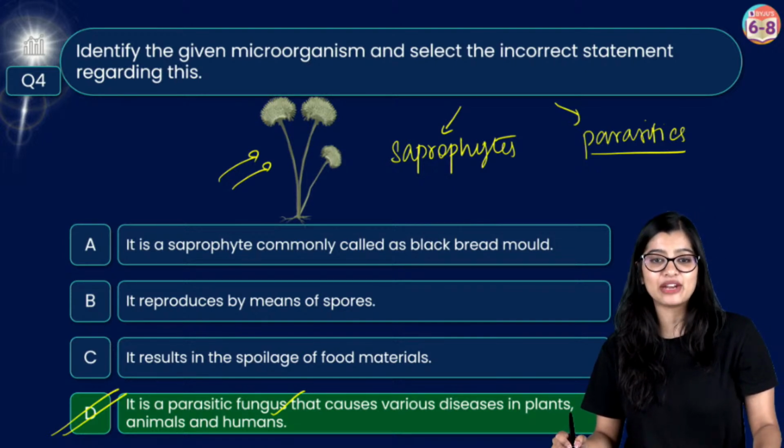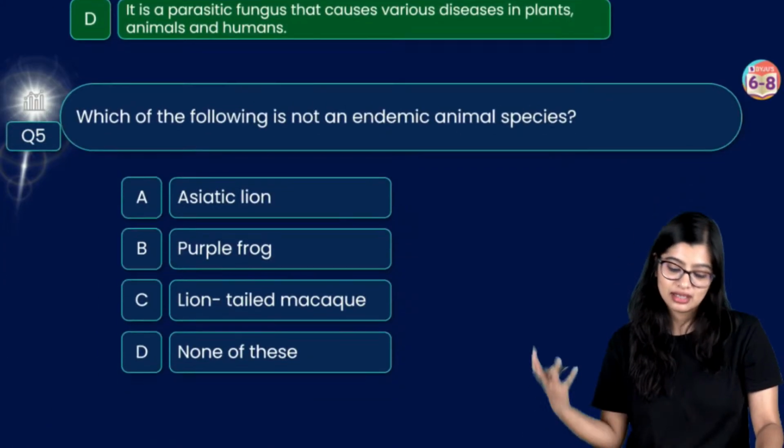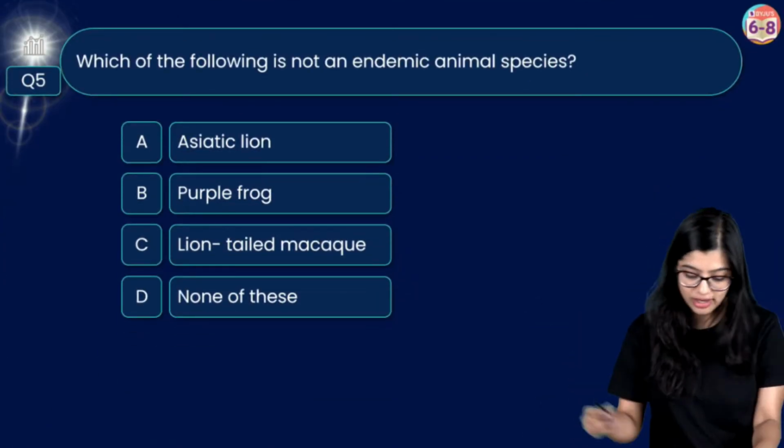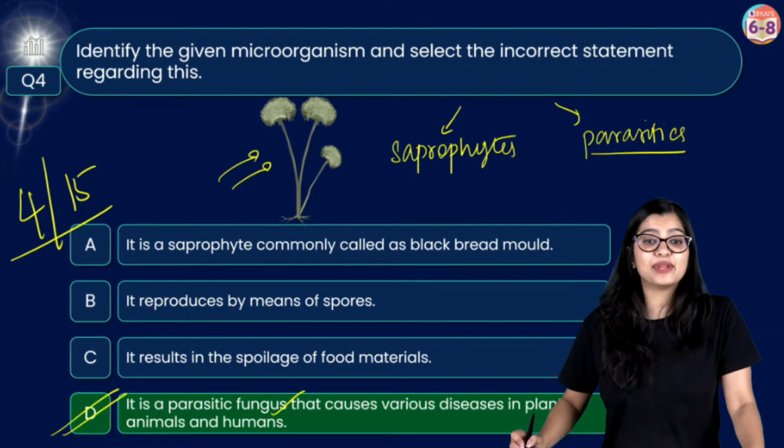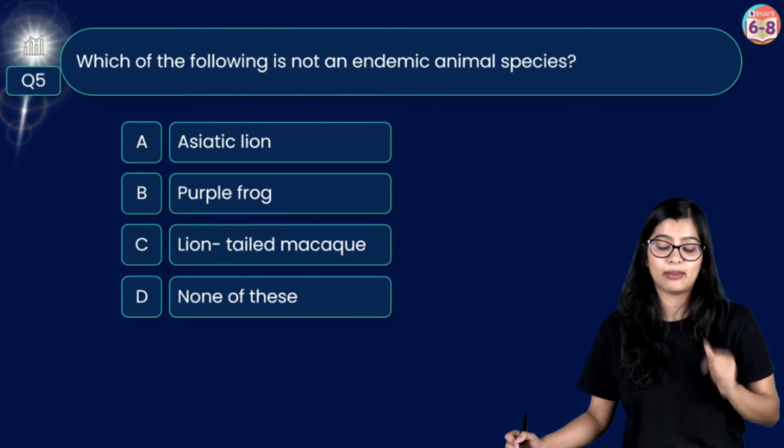Ma'am, can you all do it fast? I'll do it fast. Easy peasy. Now anyway, most of you got the answer correctly to this, so I'm going to give you 4 out of 15. Now I'll pick up the pace, okay? Now we will go jaldi, little bit more.